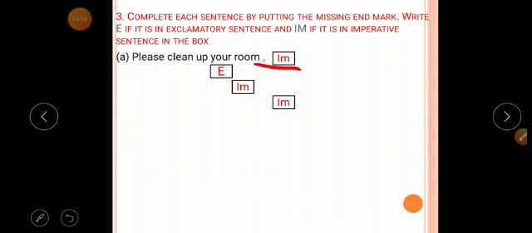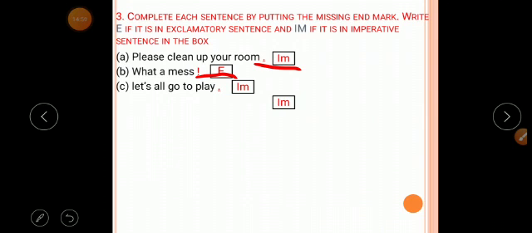After the sentence we put a full stop, and in the bracket we write Im because it is an imperative sentence. Okay. Then B1, what a mess. Here we have to put an exclamation mark, and in the bracket we write E because it is an exclamatory sentence.